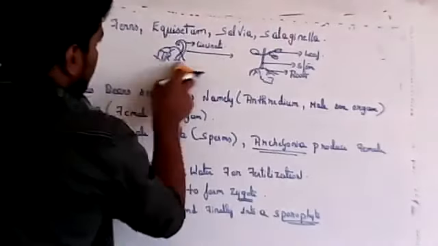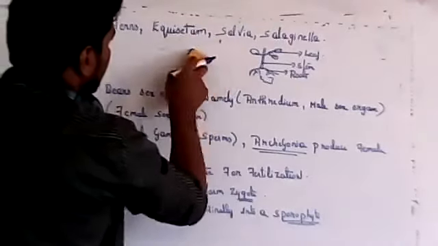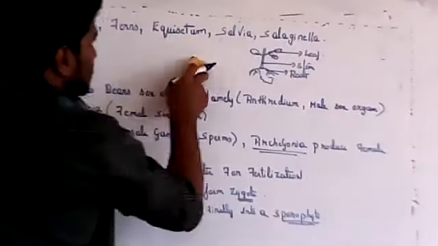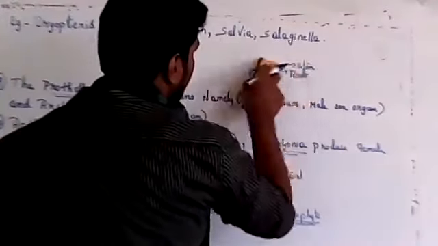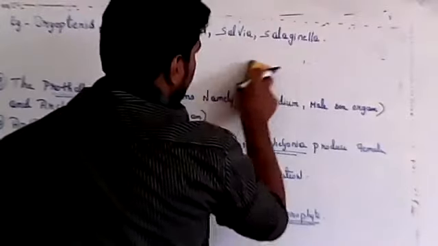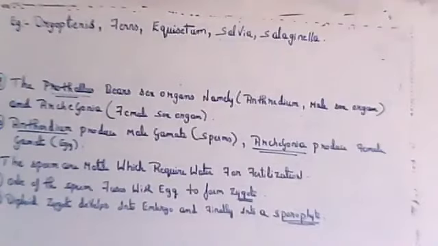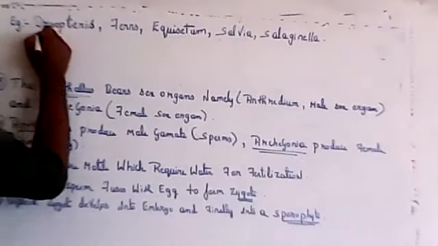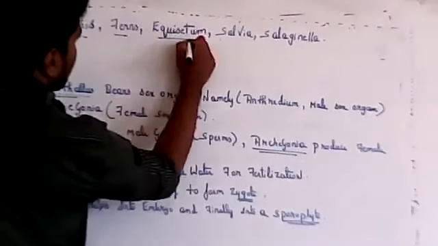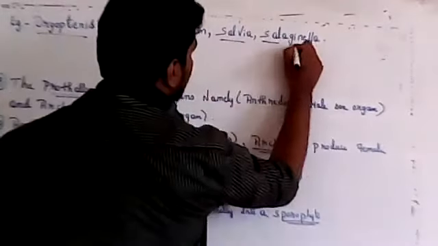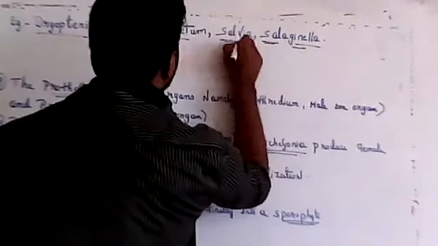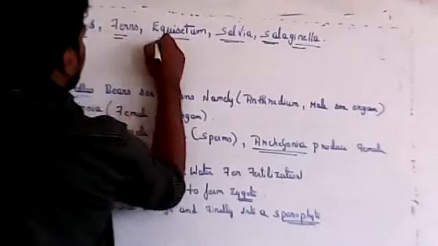So in pteridophytes the predominant stage is the sporophyte, while in bryophytes the predominant stage is the gametophyte. Examples: Dryopteris, ferns, Equisetum, Salvia and Selaginella. These five come under pteridophytes.